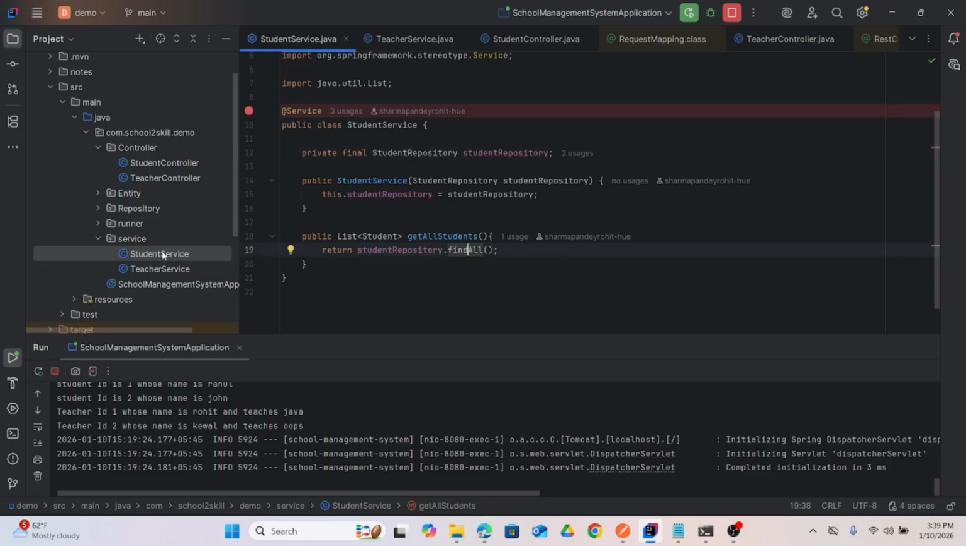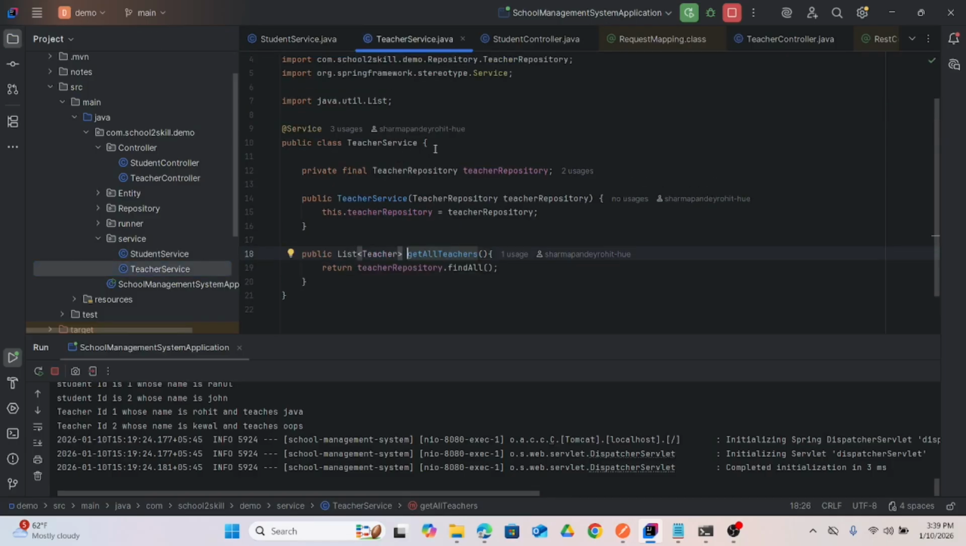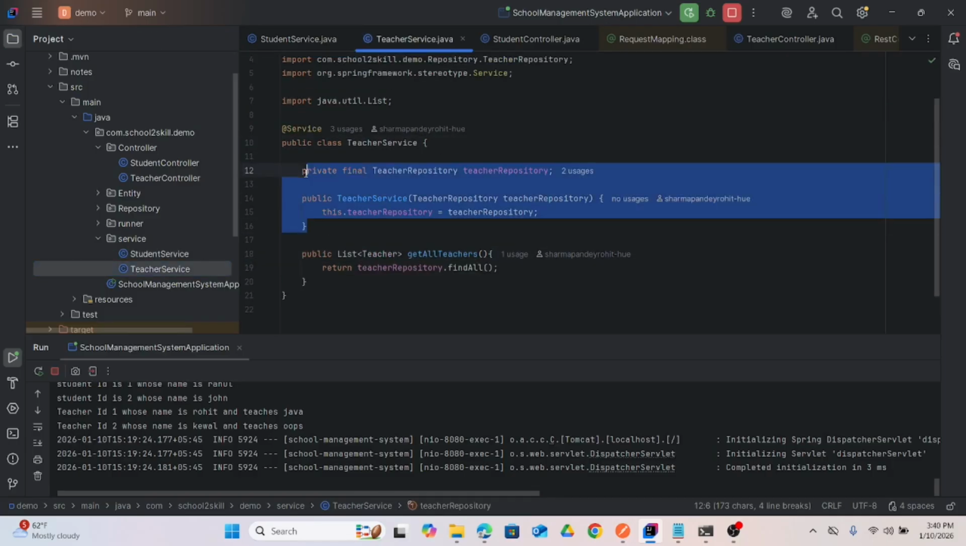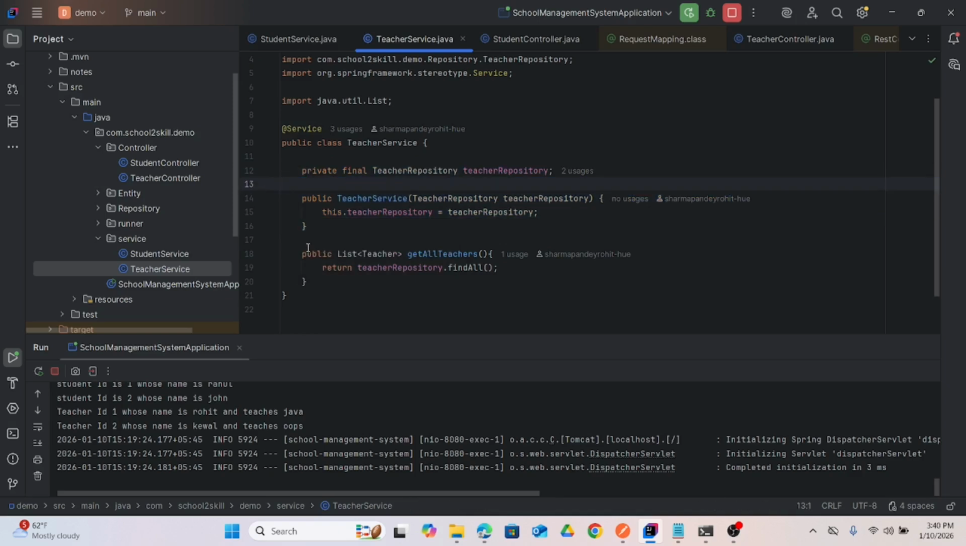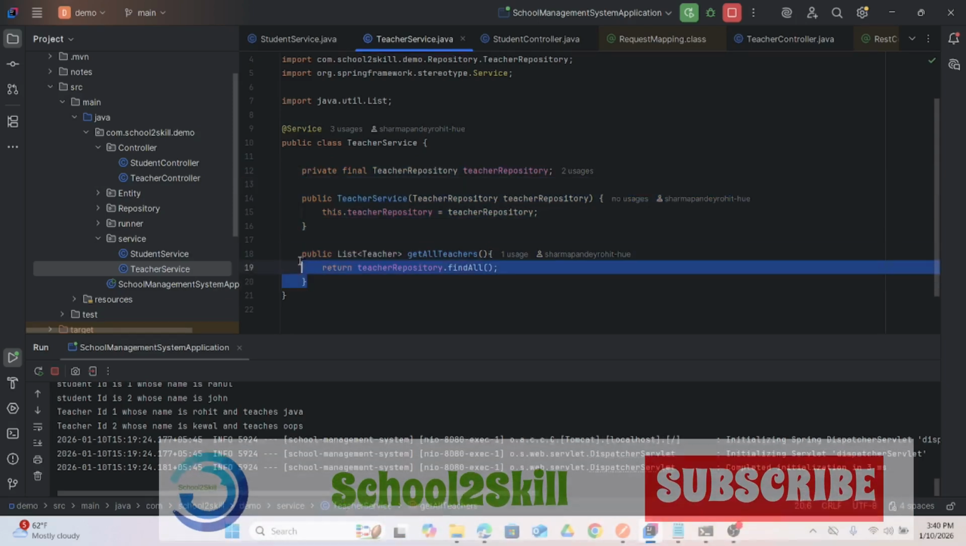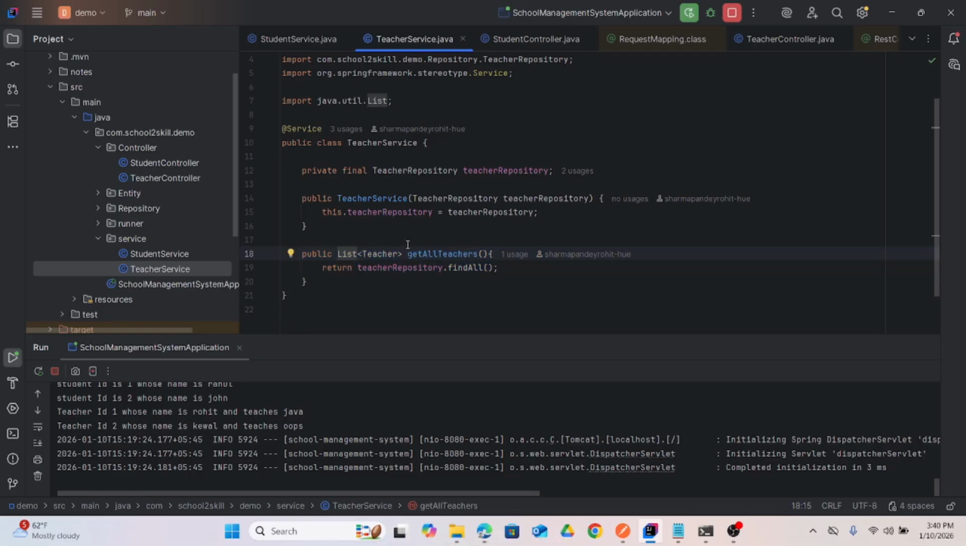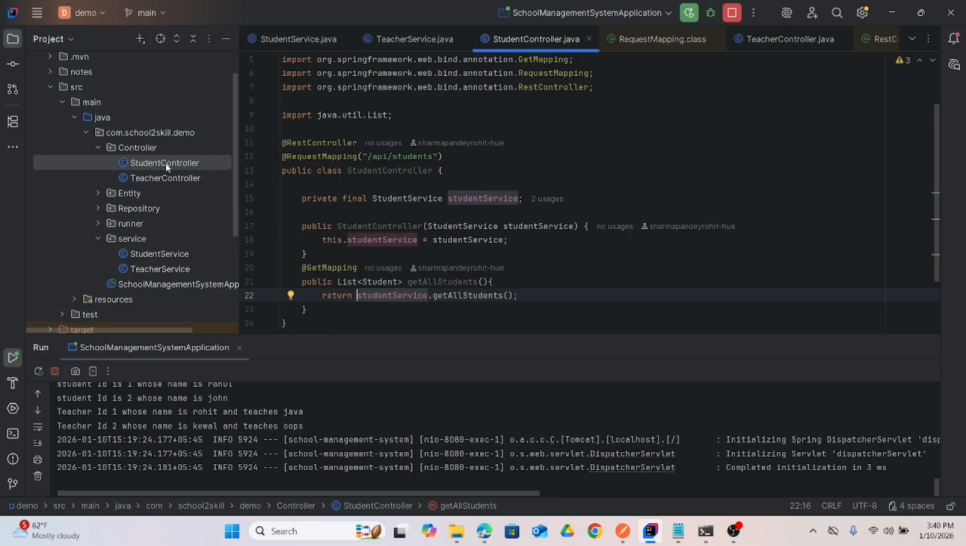In teacher also I have this constructor injection, and then I have retrieved a list of teachers. How? By running this method, get all teacher. It will give a list of teachers, and how is this called? It is called through a controller. Here in the controller, I have done the same constructor injection, and then here it is calling.